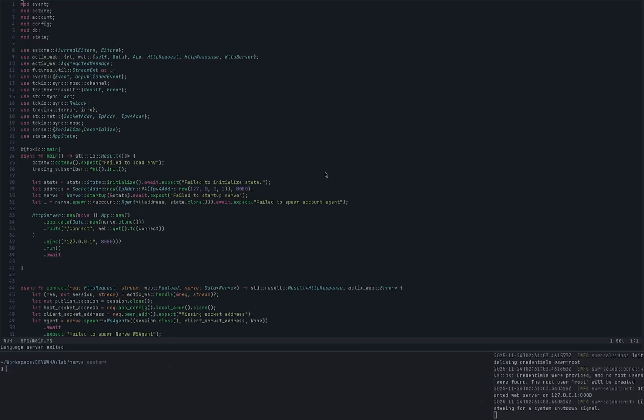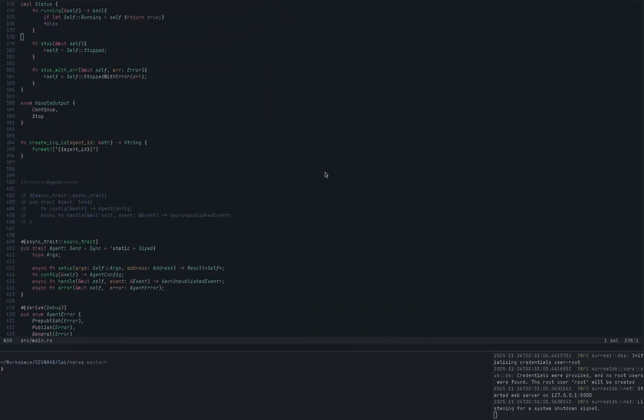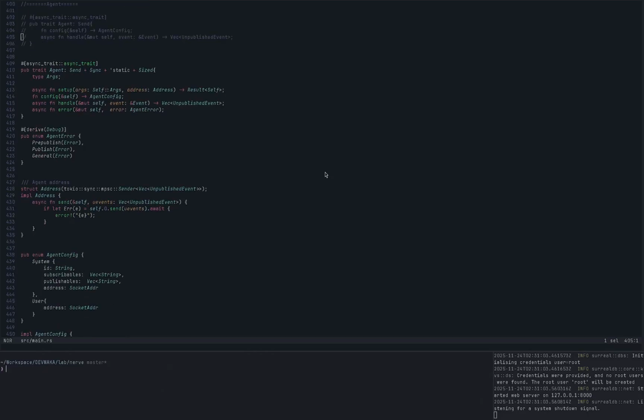This contract is not any big contract, it's just reusing traits. It simply states: you are an agent, you will want to be able to receive events and possibly publish an event.